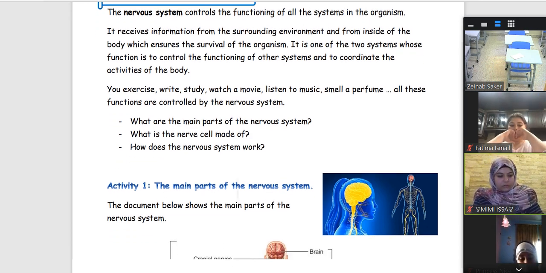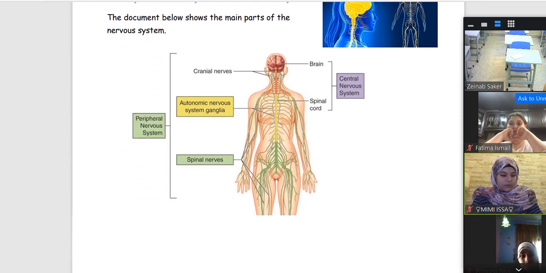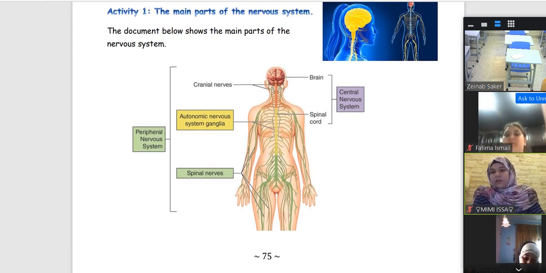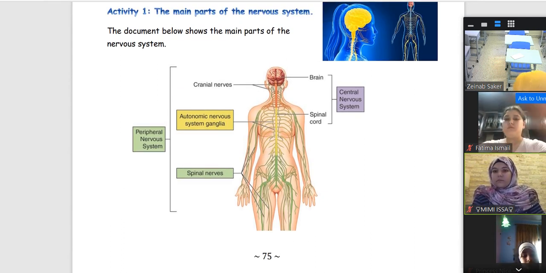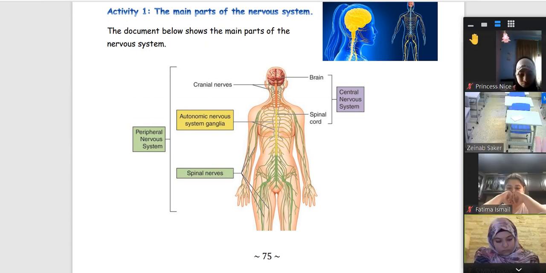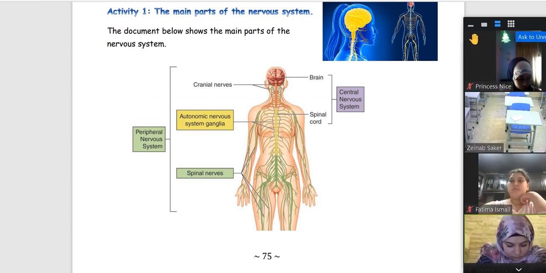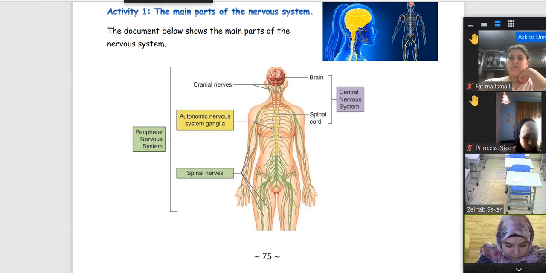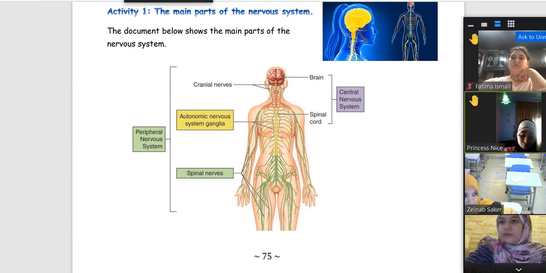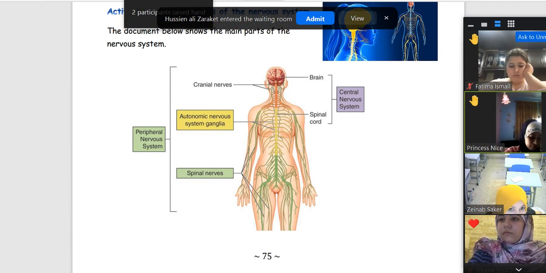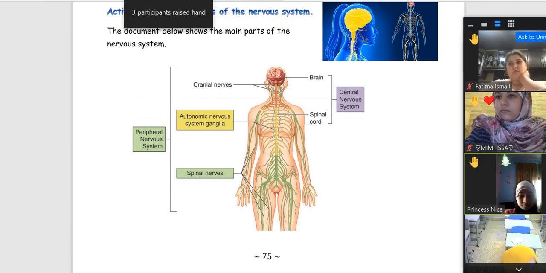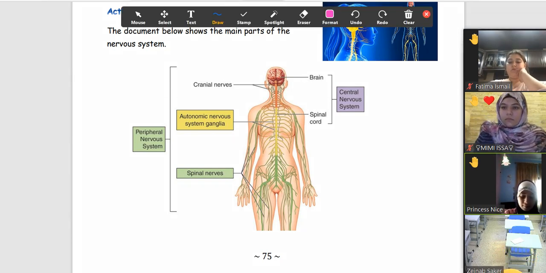Now, moving back to activity 1, I can find using this diagram 2 parts of the nervous system. What are these 2 parts? Who can indicate them? Noor. The central nervous system and the peripheral nervous system. Excellent, Noor. The central nervous system, what does it include? The brain and the spinal cord.